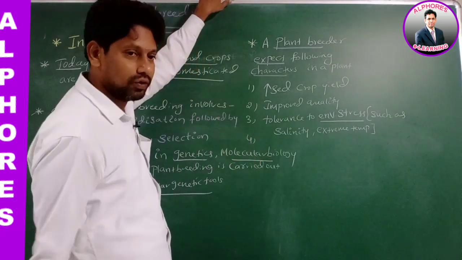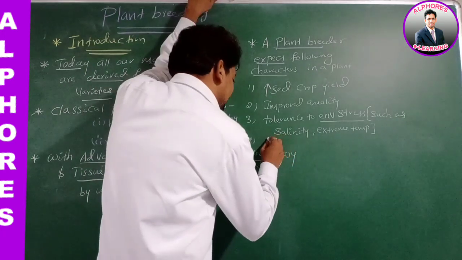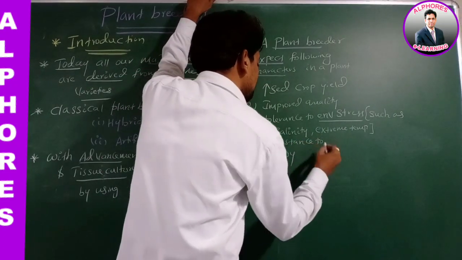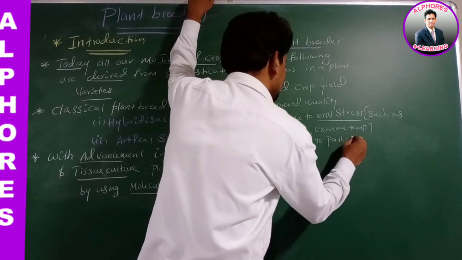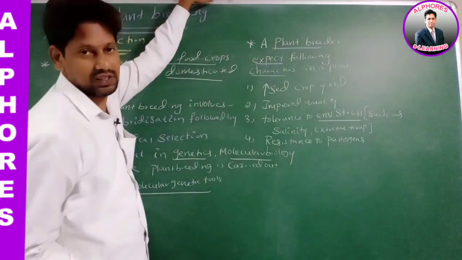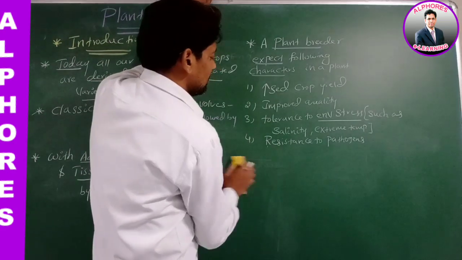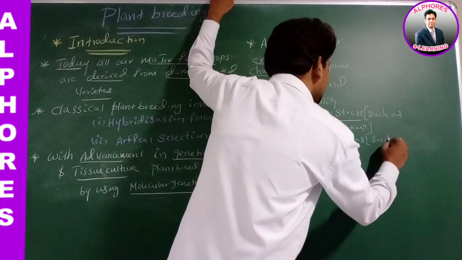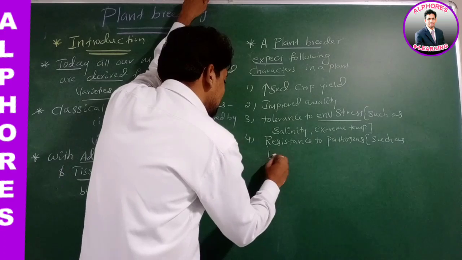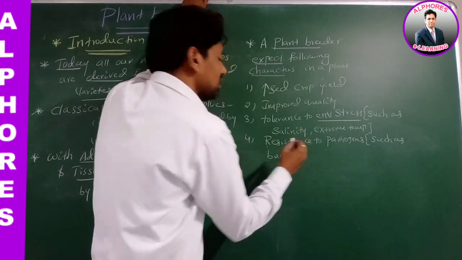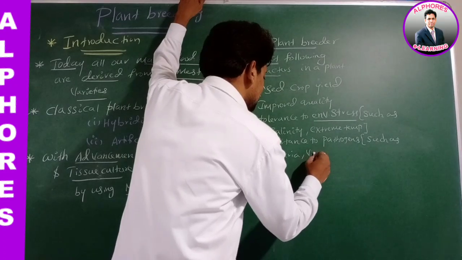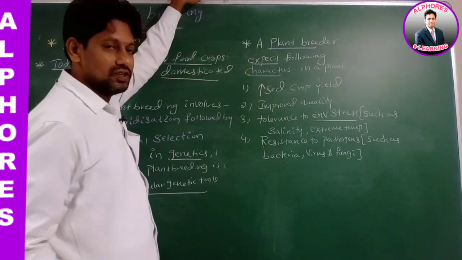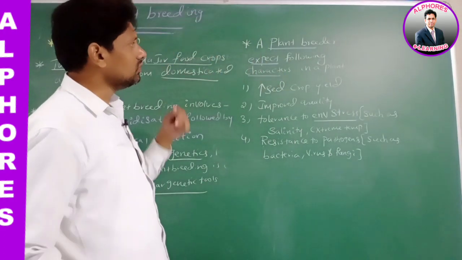Next, number 4: resistance to pathogens. Pathogens means which causes diseases. Pathogens such as bacteria, virus and fungi. Is it okay? Right?